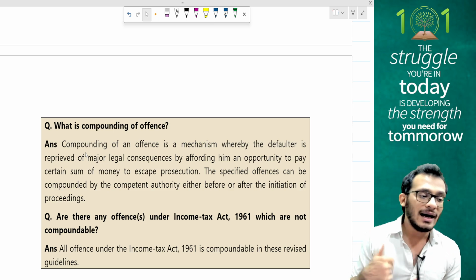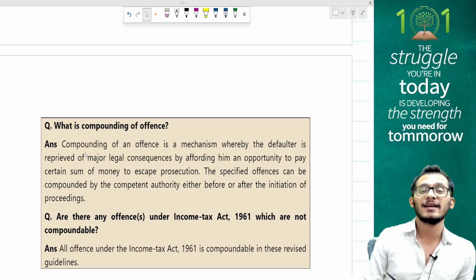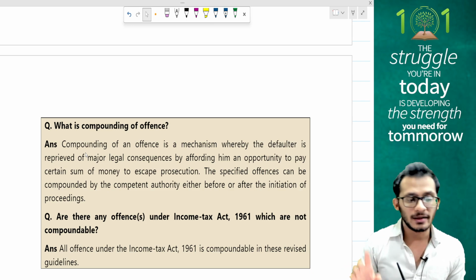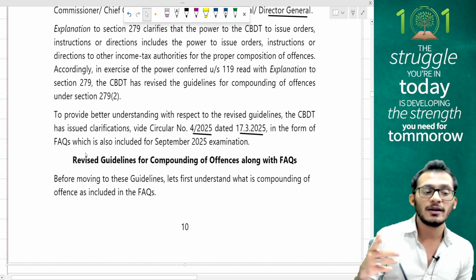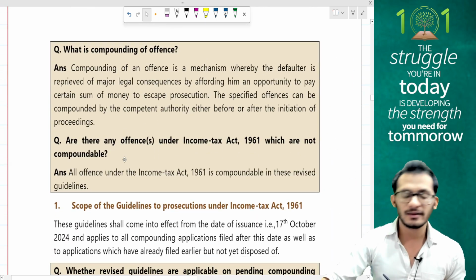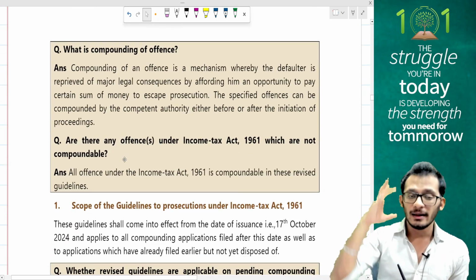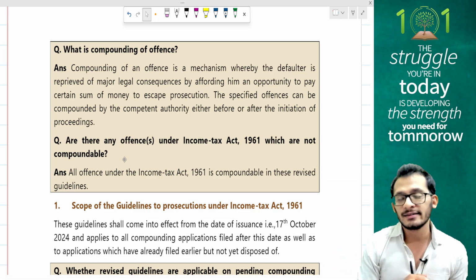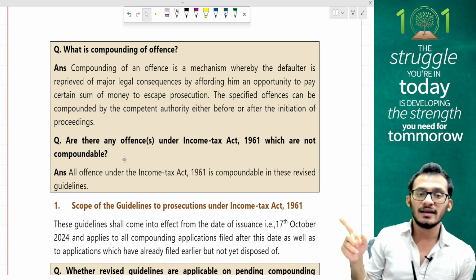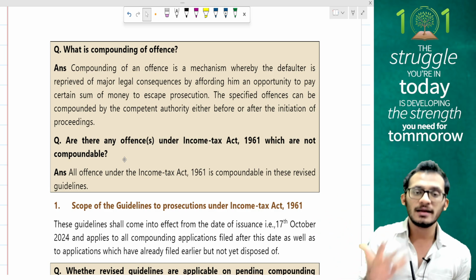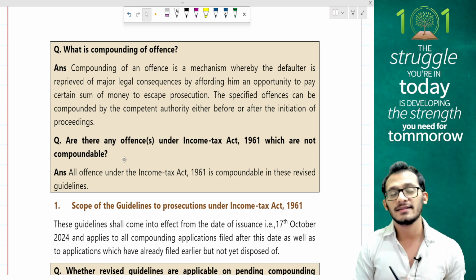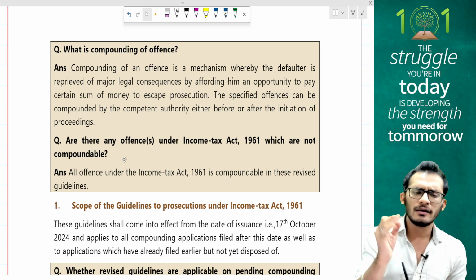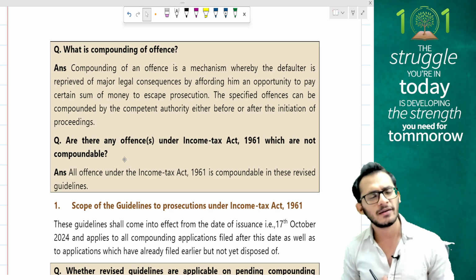So therefore, I have a gut feeling that compounding of offences can be one topic which can be tested in the current attempt. These are some 4 or 5 pages which if you can pay attention to, you may probably end up scoring 4 to 5 marks on compounding of offences, because this topic as such is not a very crucial topic in your study material and doesn't have much of an explanation. With this advent, there is a big amount of explanation and amendment which ICAI is trying to convey to you, and therefore yes, it's important that you look into this topic very seriously.